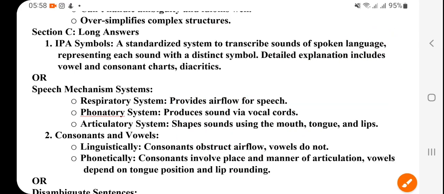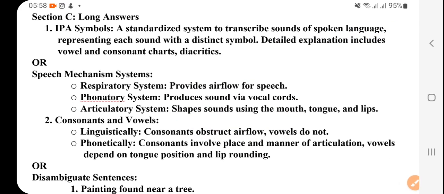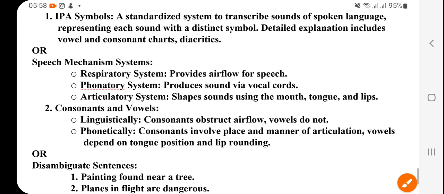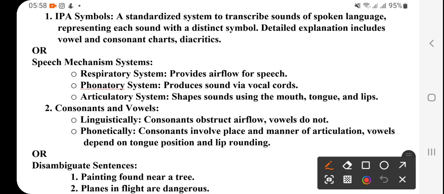Okay. Now IPA symbols, a standardized system to transcribe sounds of spoken language, representing each sound with a distinct symbol. For example, if I say, what is this?